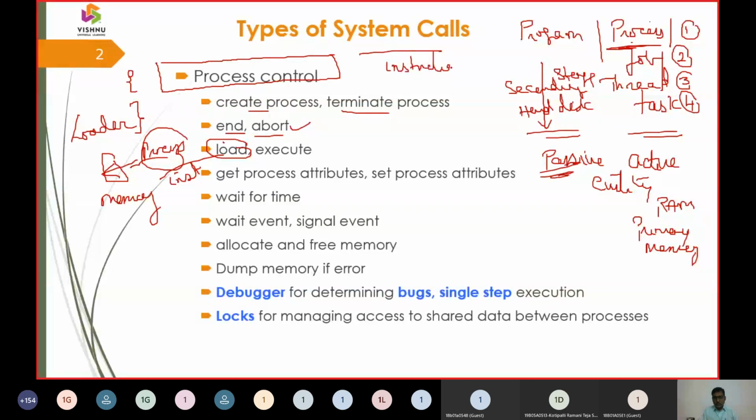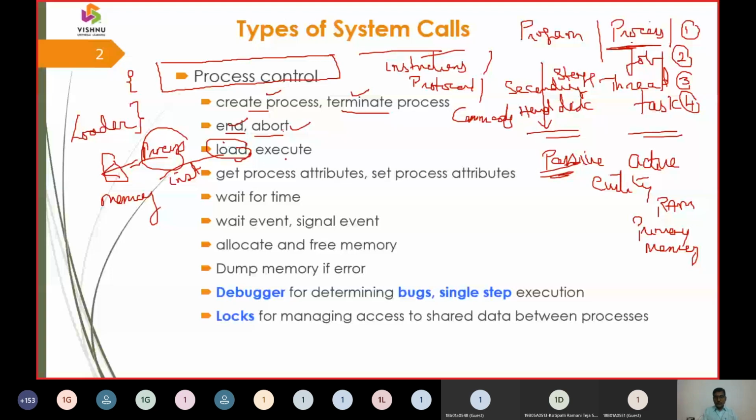System calls, you can call them instructions, protocols, or commands. Whatever buzzword, different textbooks and different authors write their own perceptions. In process management, a process can be created, terminated, ended, suspended, that is aborting, loaded, and executed.